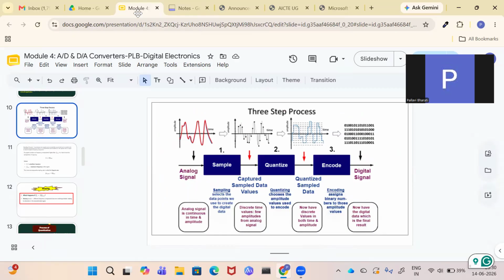Now, what happens after quantization? Firstly, only the time axis was discrete. Now the time and amplitude, both axes become discrete. After this, you just encode. You encode because you have already decided how many bits. You have decided that it will take 3 bits.